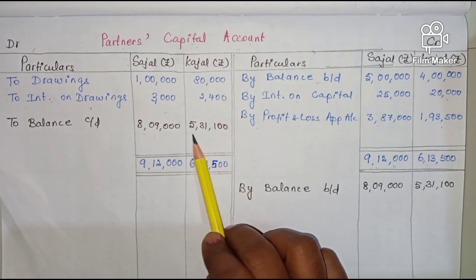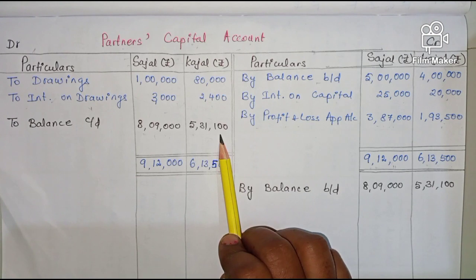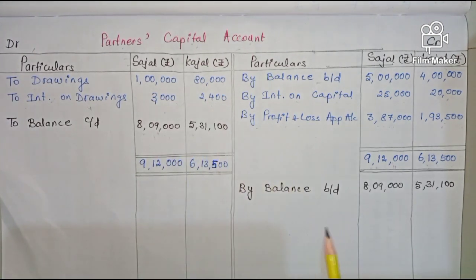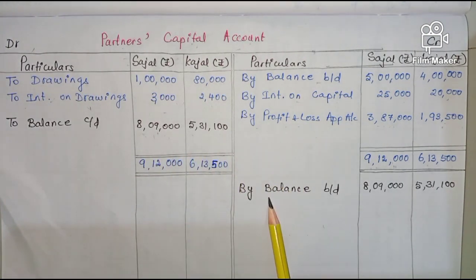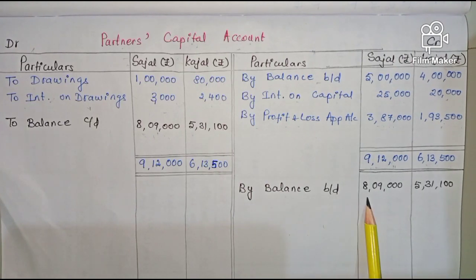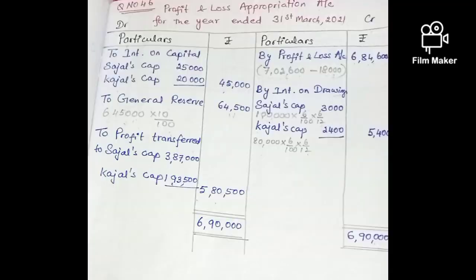You will get the balance as 5,31,100. And this we have to carry forward. So when carrying forward, on the credit side, by balance brought down 8,09,000 for Sajal and 5,31,100 for Kajal. Refer to the solution for question number 46.